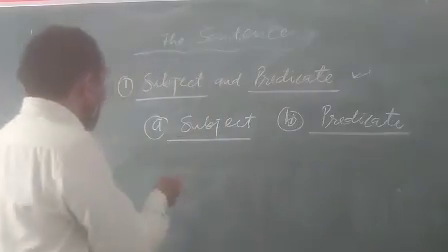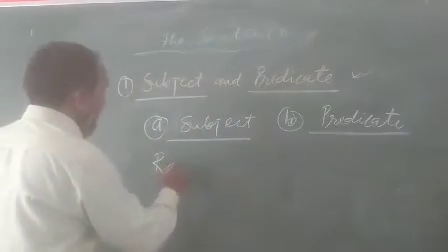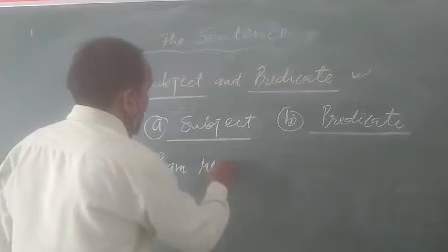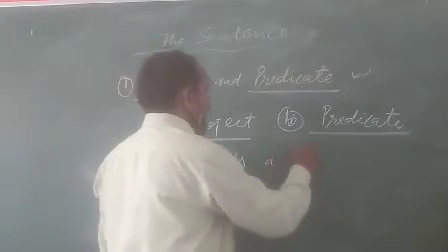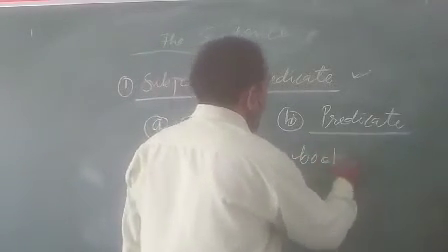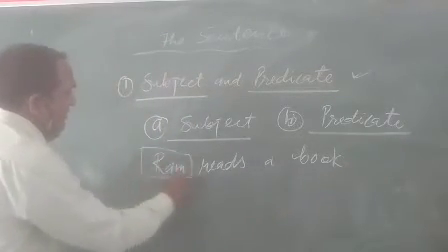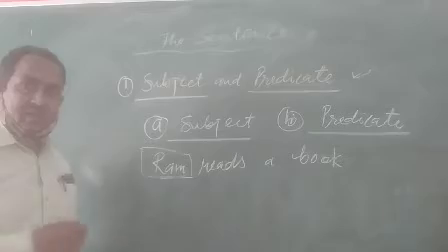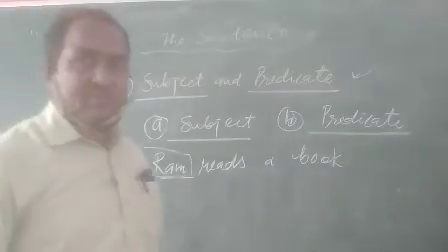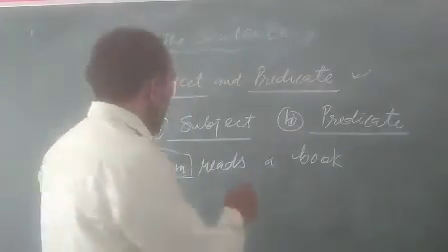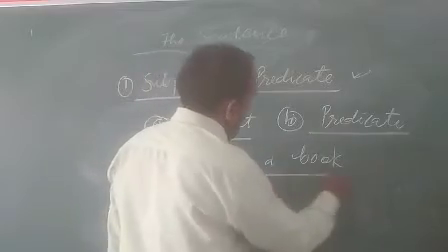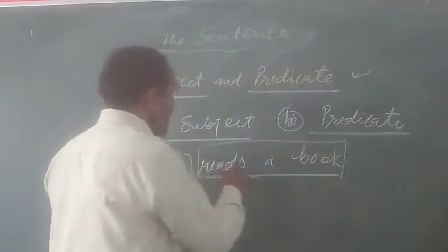See here an example: Ram reads a book. Here Ram is what? Ram is a subject because this particular person performed the action. What is the action? Reads a book. These are the part of predicate.